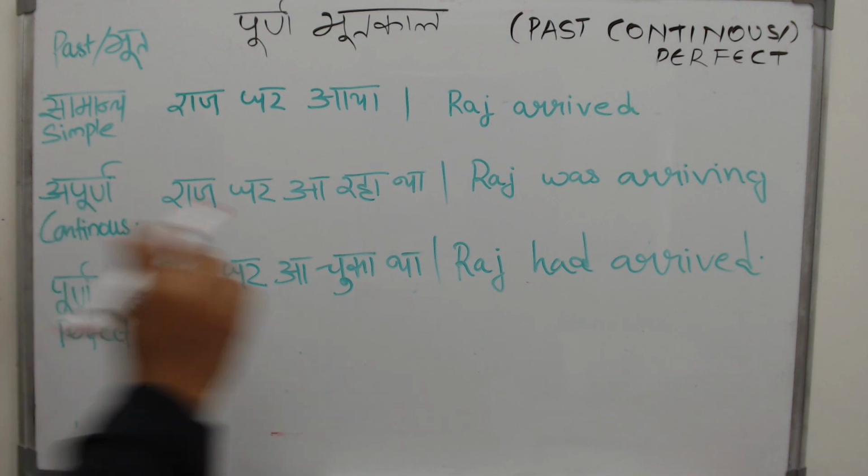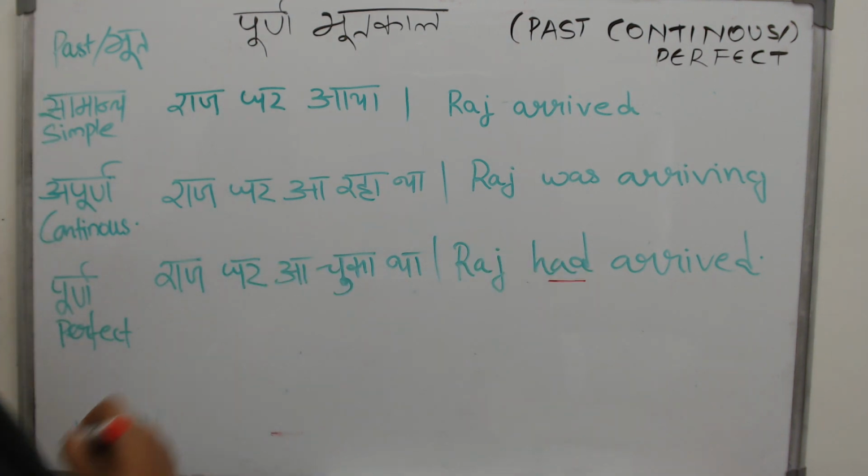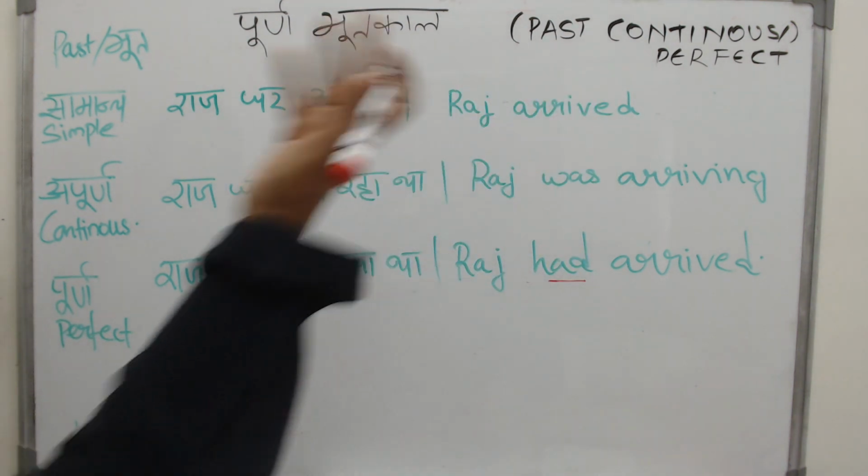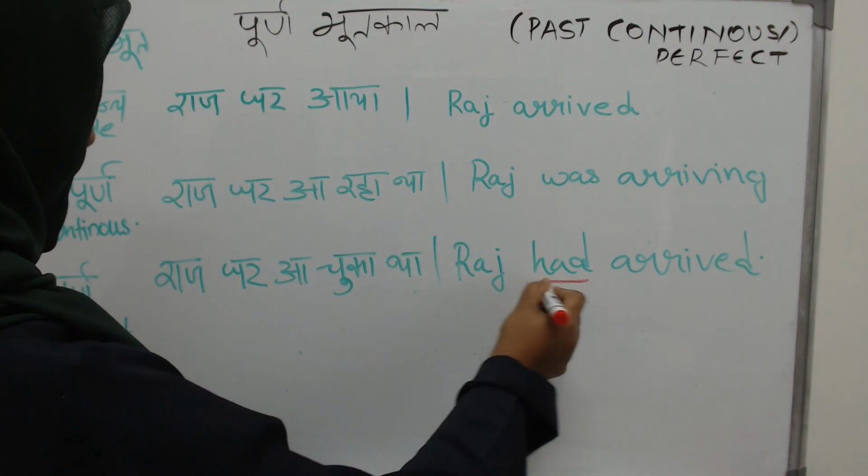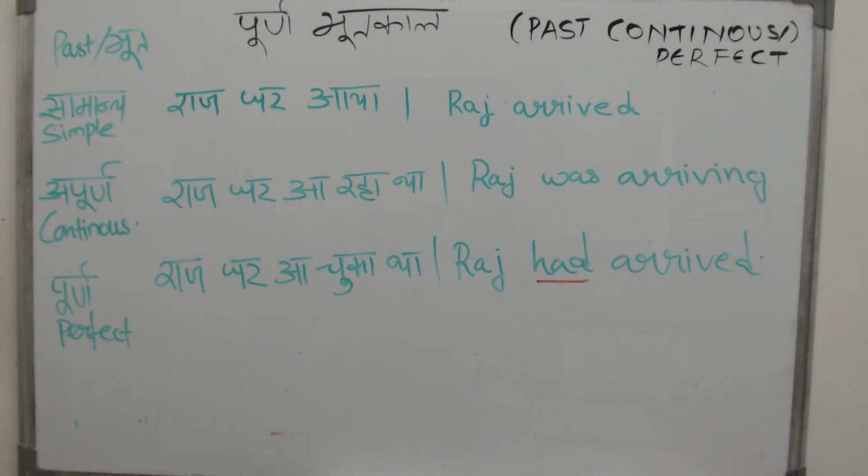Now, if I tell you Raj had arrived, you will ask me, then what? Why did you say Raj had arrived? You could have just said Raj arrived. Why the word had? So when we use the word had, it is usually when we express a condition or a result, when we are talking about a sequence of events or one action that has happened before or after the other. The first two sentences make perfect sense on their own. Raj arrived, Raj was arriving. There is nothing more to add.